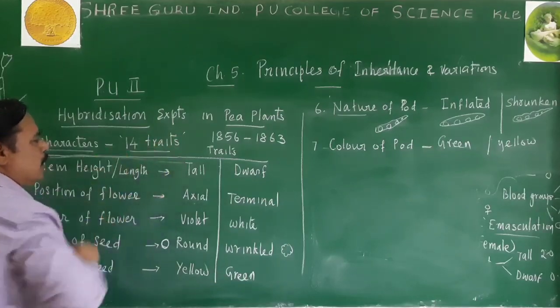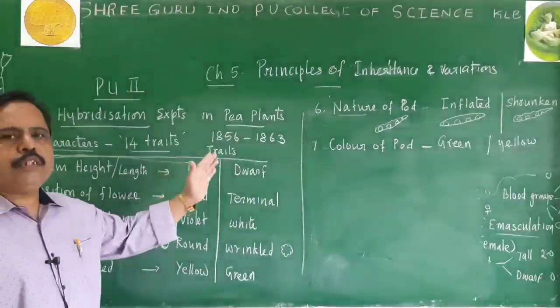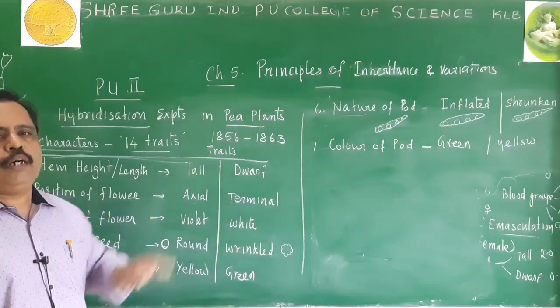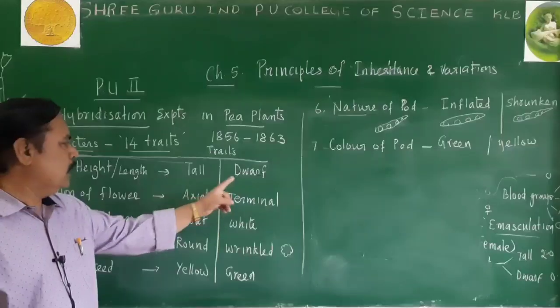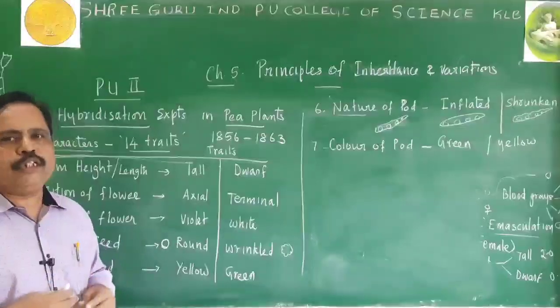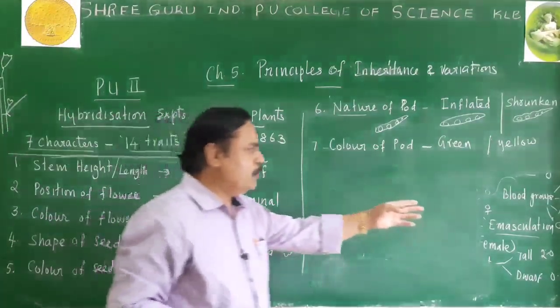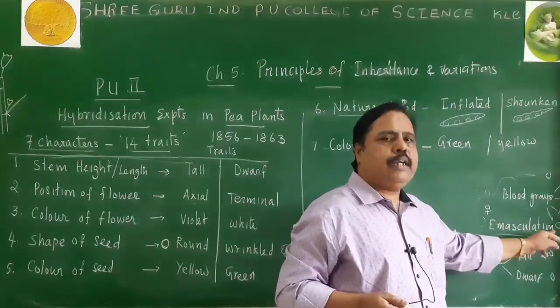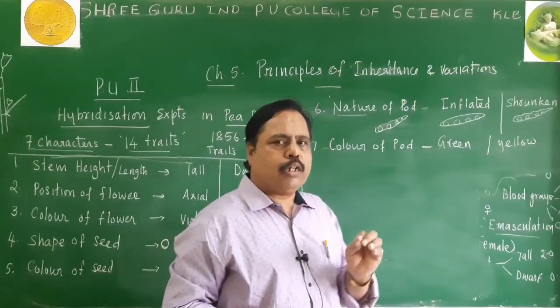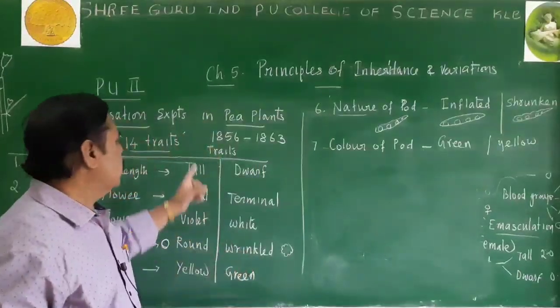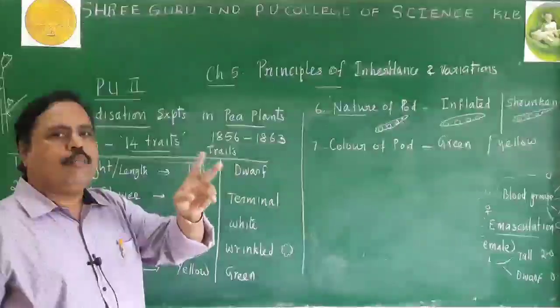I am telling you again why Pisum sativum is suitable for genetical experiments: for every character they had only 2 opposite traits. Unlike blood group, there are no 4 traits. In Pisum sativum, you have come across 7 characters, and each one had only 2 opposite traits.